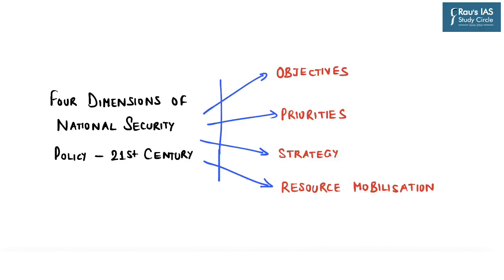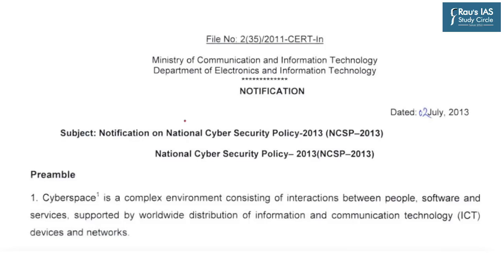And these 4 dimensions with respect to a new national security policy in the 21st century for India should be based on objectives, priorities, strategy, and resource mobilization. Now, with respect to national security policy, you must know that India already has a national cyber security policy of 2013 issued by Ministry of Communication and Information Technology.